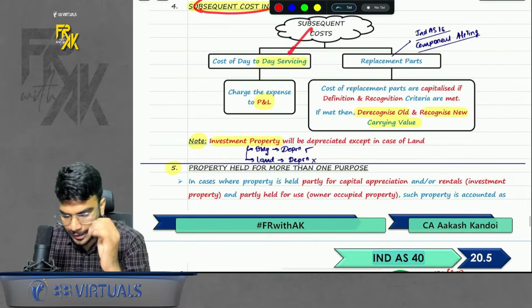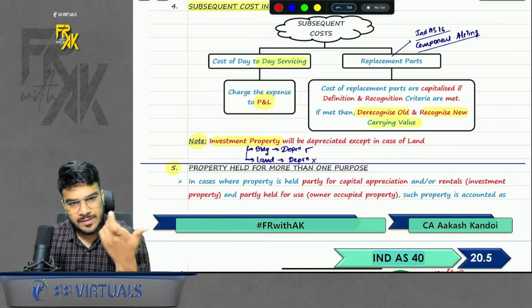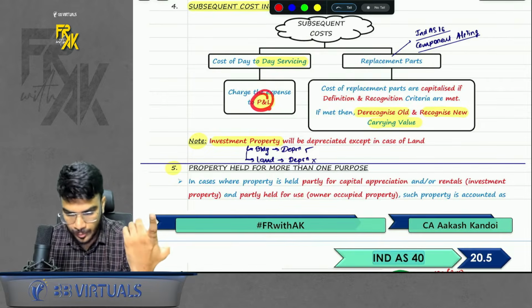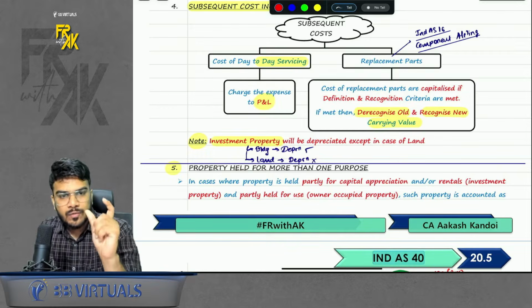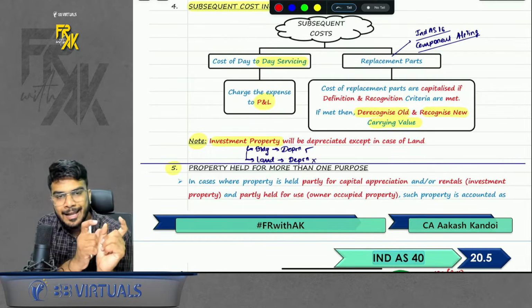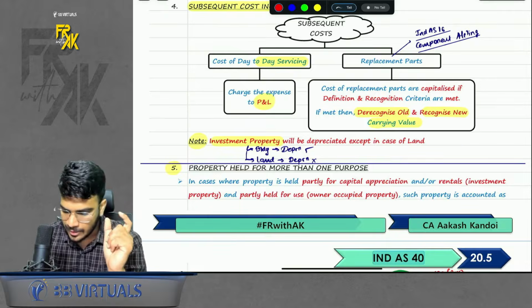Then subsequent cost incurred. If you are incurring any subsequent cost in the nature of servicing or repairs and maintenance, then it will be transferred to profit and loss. But if you are replacing any part, then you will add the new value of the new part, and the old carrying amount of that part will be derecognized. It is just like component accounting.